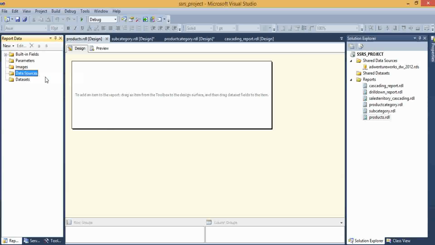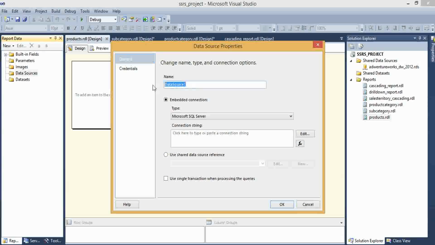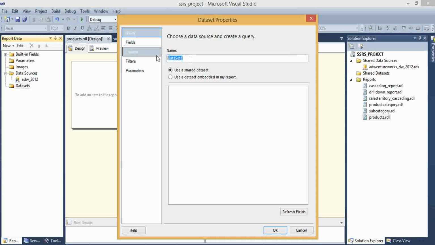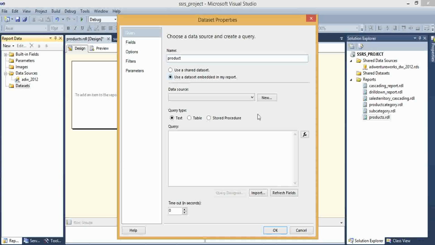For the data source I'm naming it ADW2012. I'm using a shared data source. Click on OK. Here I'm adding a data set for product. My data set name is product. I'm choosing embedded, and data source is ADW2012.